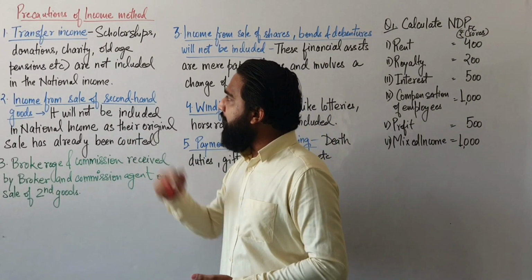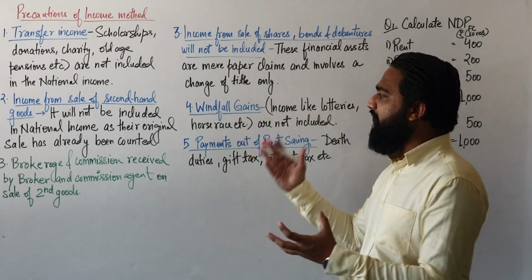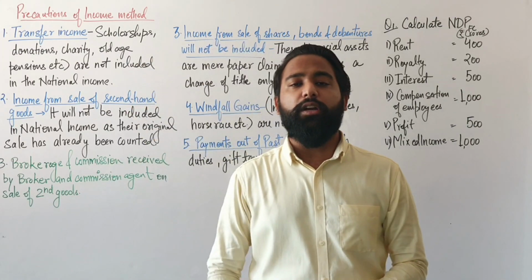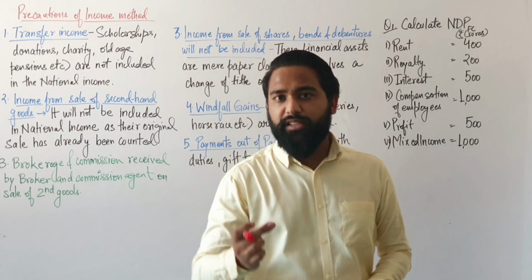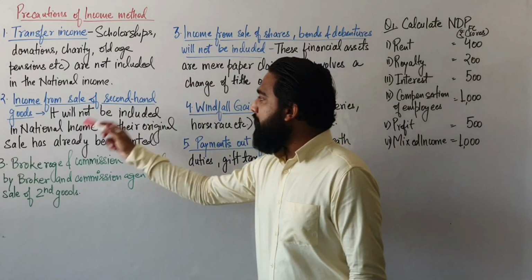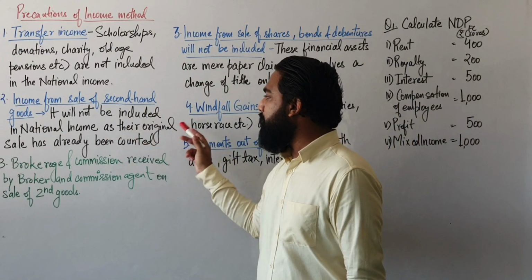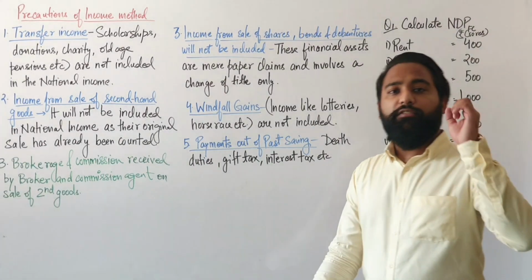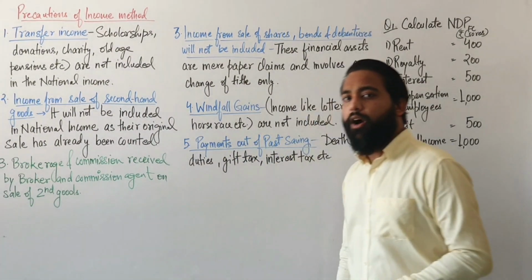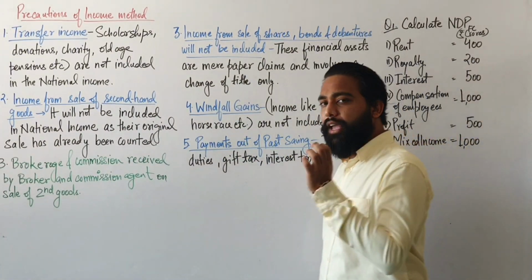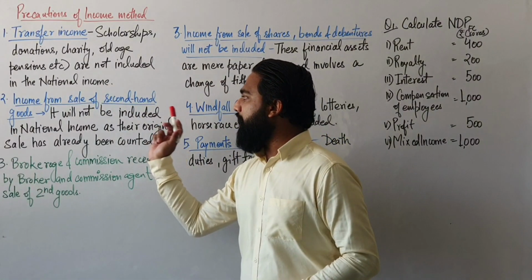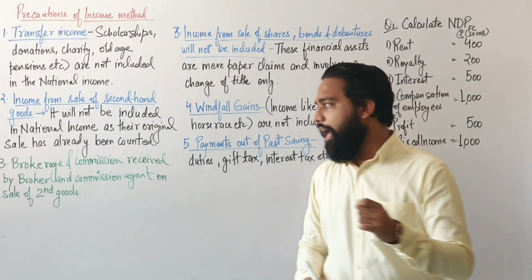Now students, the second precaution is income from sale of second hand goods. If you are reselling a second hand good, the price at which you sell it will not be included in the national income, as its original sale has already been counted. When it was sold for the first time, its original value was already counted. So you don't need to add it again and again whenever you resell that good. Income from sale of second hand goods will not be included in the national income.